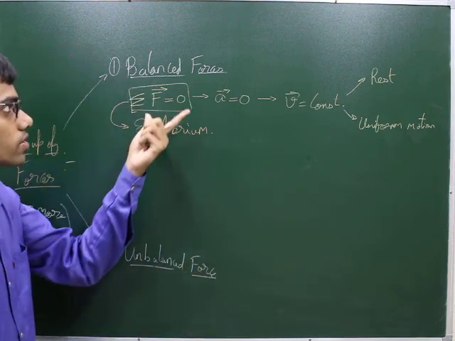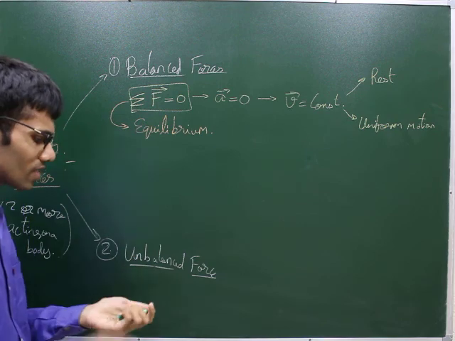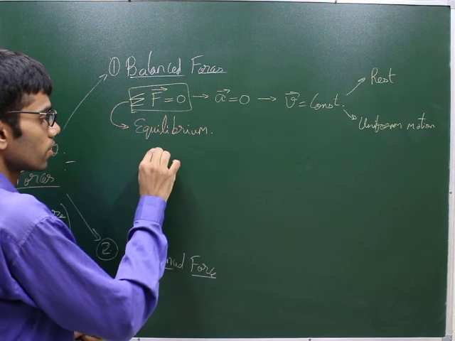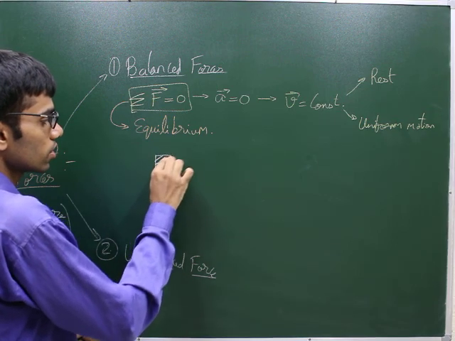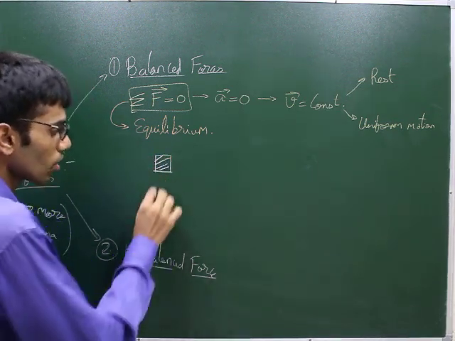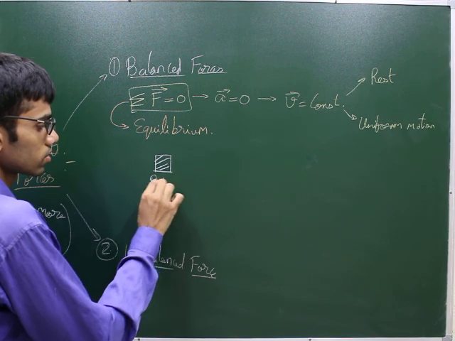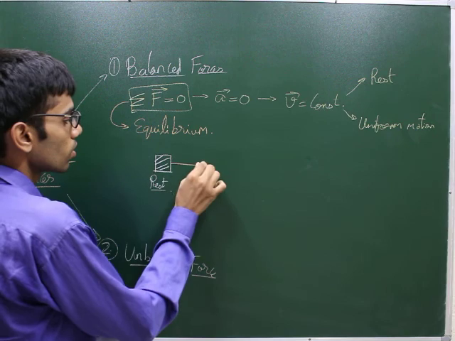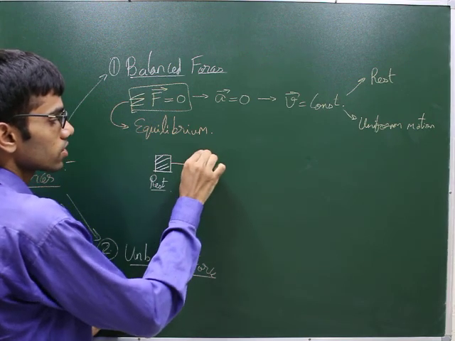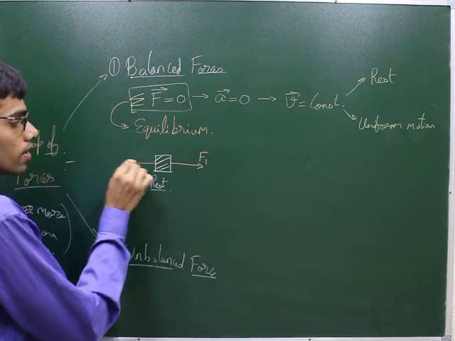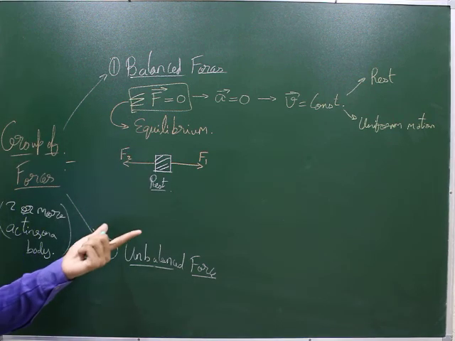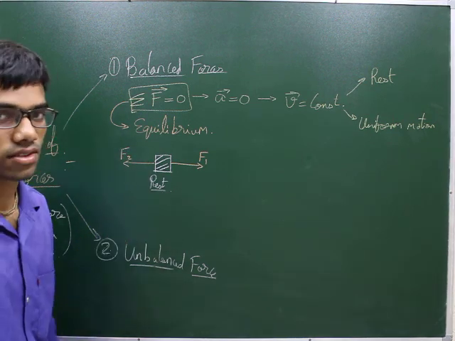So this is one type of force, balanced forces. You can take some common examples for this. Suppose we have a block here, and this block is at rest. On this block there is a force acting in the rightward direction, which is F1, and another force F2 acting towards the left. It is given that this block is at rest.